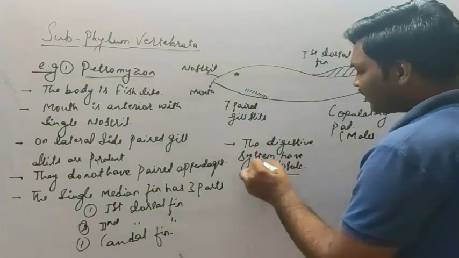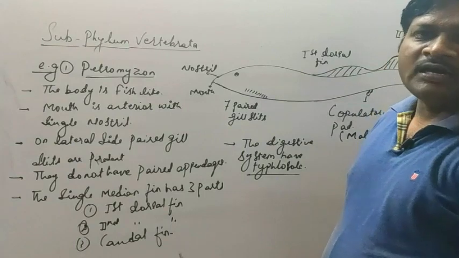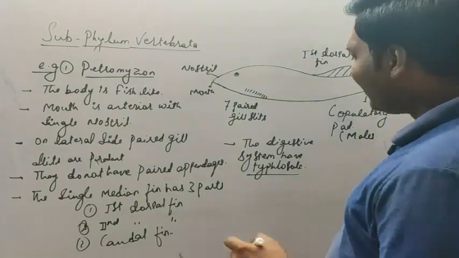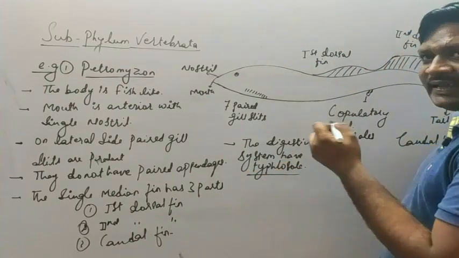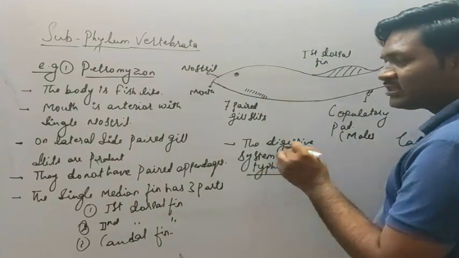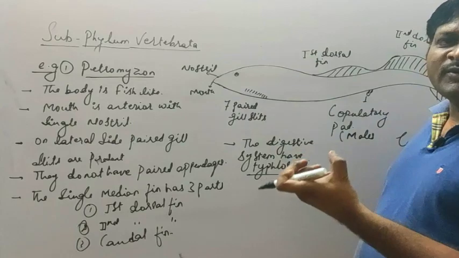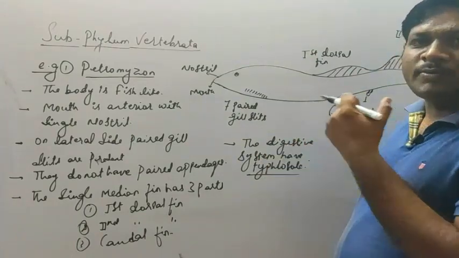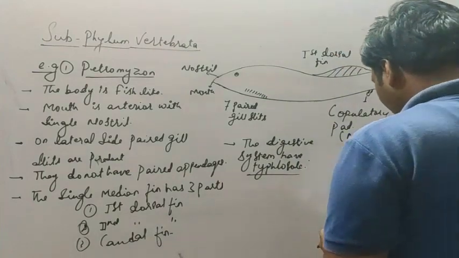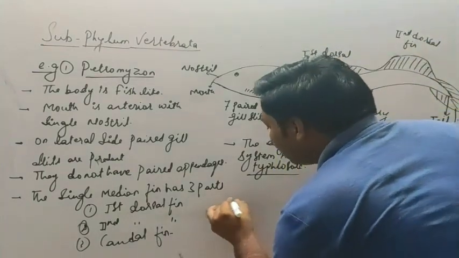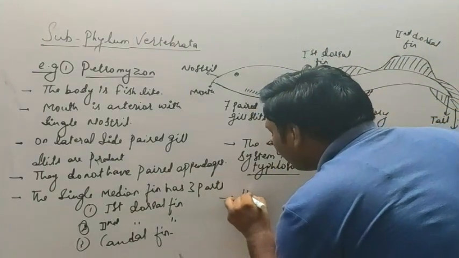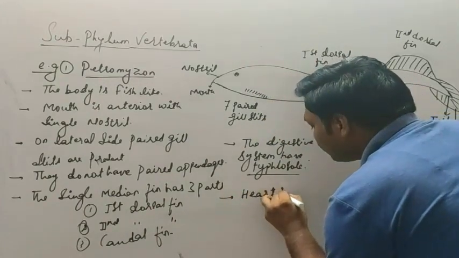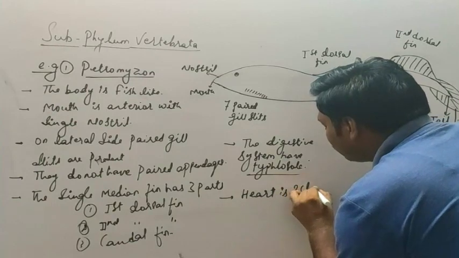A similar structure has also been studied in the earthworm. When we discuss the structural organization of animals, at that time we will discuss the typhlosole in detail, but here it is just a folding which is responsible for increasing the surface area for absorption of food. The next character, heart. Heart is two-chambered.